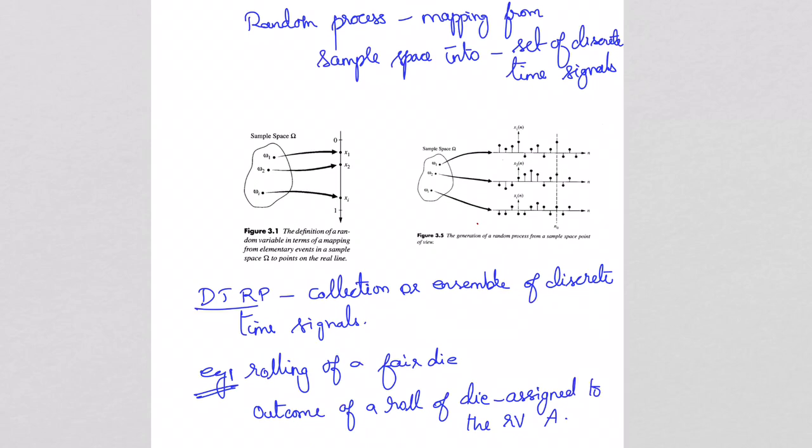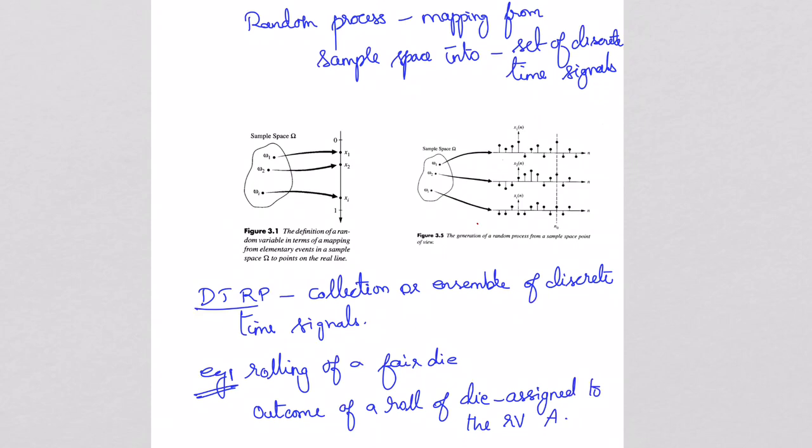Whereas on the right side, the picture shows the generation of a random process from a sample space point of view. That means in a sample space, the same outcome of an experiment, omega 1, is mapped to a sequence of values of the random variable x. So x1 of n is a sequence of random variables represented in terms of samples. So this is a discrete time signal. x1 of n, x2 of n, x3 of n, xi of n are the discrete time signals. So if the mapping is performed from the outcome of an experiment in the sample space to a discrete time signal, then the collection or ensemble of discrete time signals is called a discrete time random process.